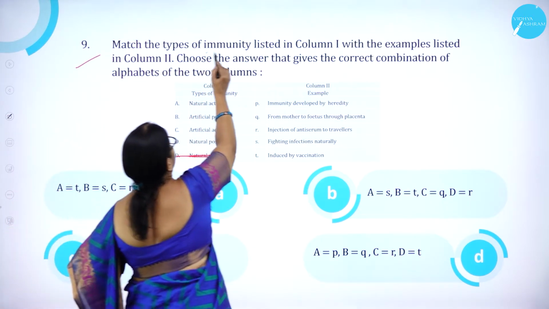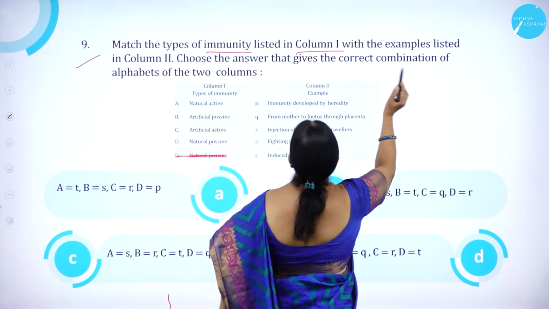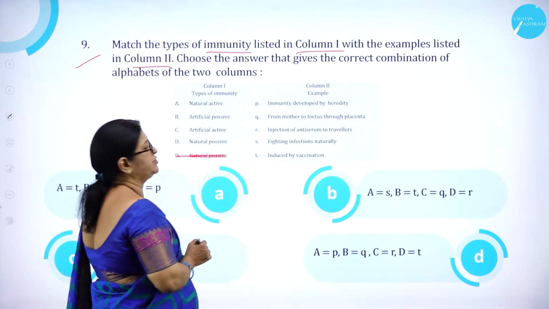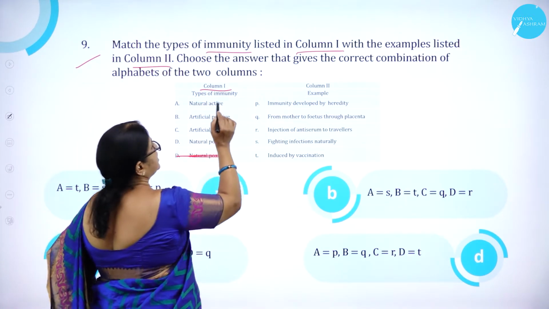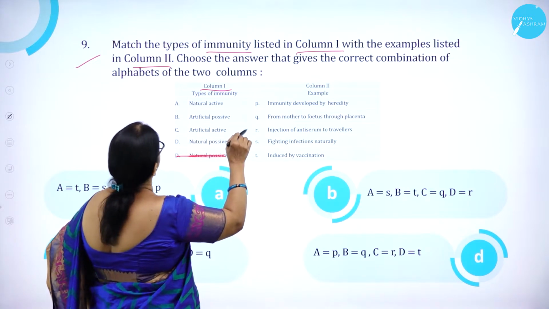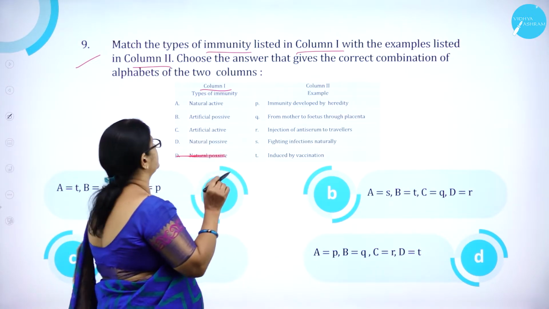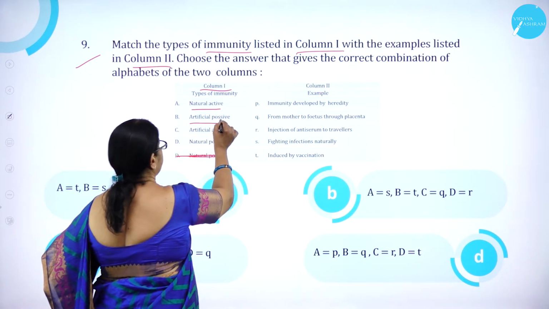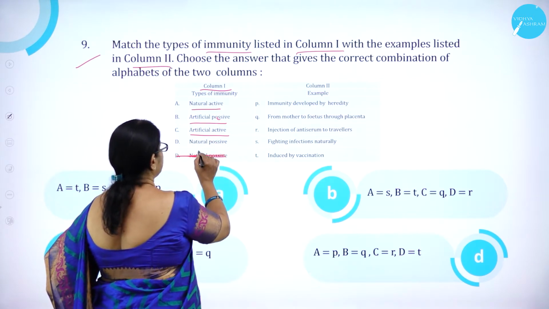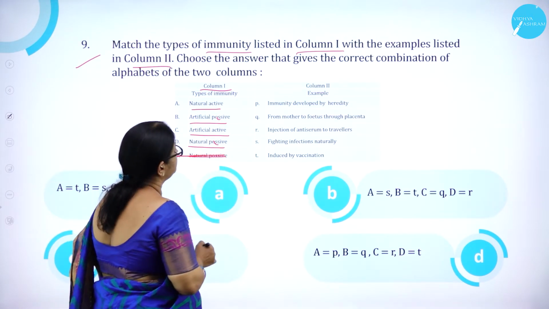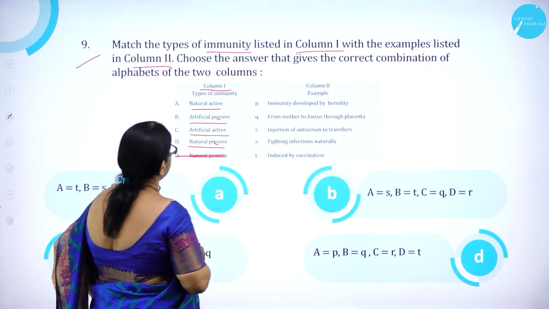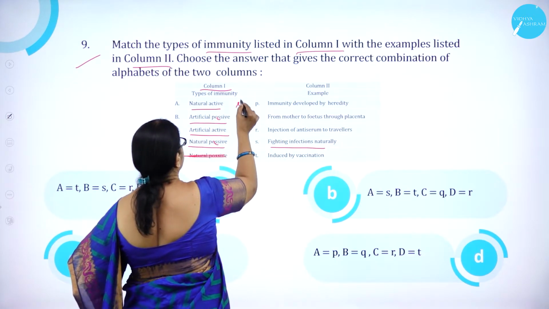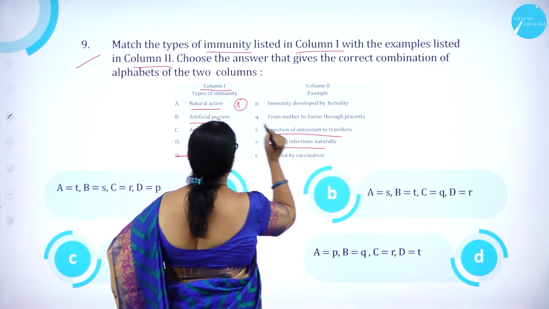Match the types of immunity listed in column 1 with the examples listed in column 2. Choose the answer that gives the correct combination of alphabets of the two columns. So column 1 contains the immunity and column 2 contains the examples. So natural active, artificial passive, artificial active and natural passive. So natural active is fighting infections naturally. Artificial passive, injection of antiserum to travelers.